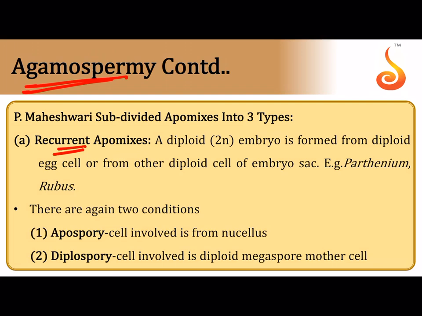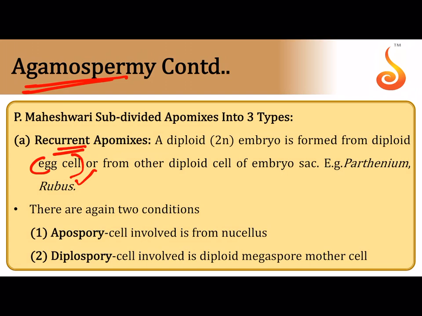In recurrent apomixis, you can imagine a diploid embryo is formed from an egg that itself is diploid. How does the egg become diploid? The egg becomes diploid because the embryo sac did not undergo meiosis. The embryo sac is a product of mitosis. If the embryo sac is a product of mitosis, every single cell in the embryo sac will become diploid, and when such a diploid egg cell develops into an embryo within the seed without fertilization, it is called recurrent apomixis.